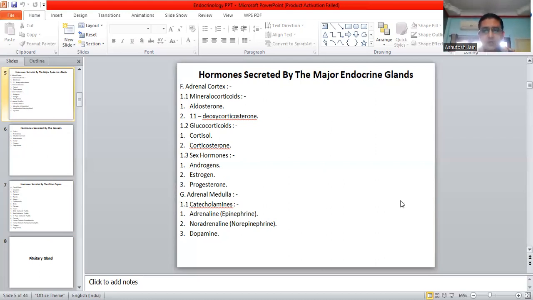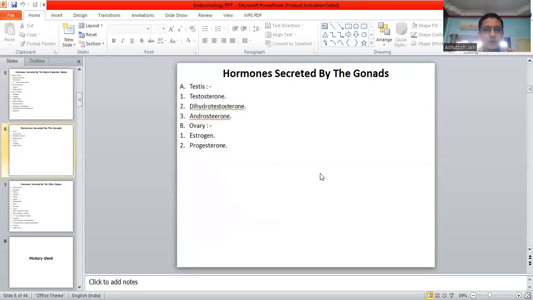So moving on forward, hormones secreted by the gonads, that means the hormones which are being secreted for reproductive system purpose. In the males, the organ is the testes. The hormones secreted are the testosterone, dihydrotestosterone, and the androsterone. In the females, it is the ovary. These hormones are estrogen and progesterone.